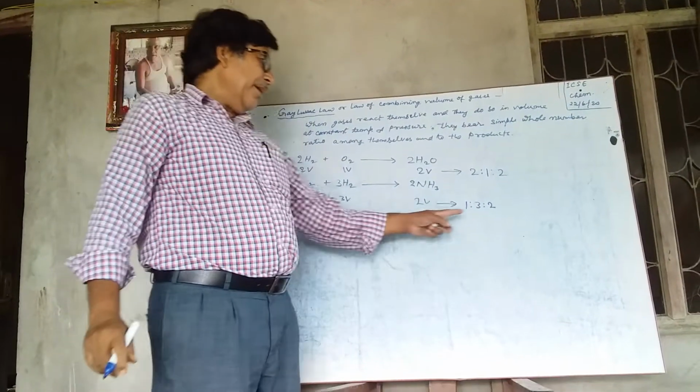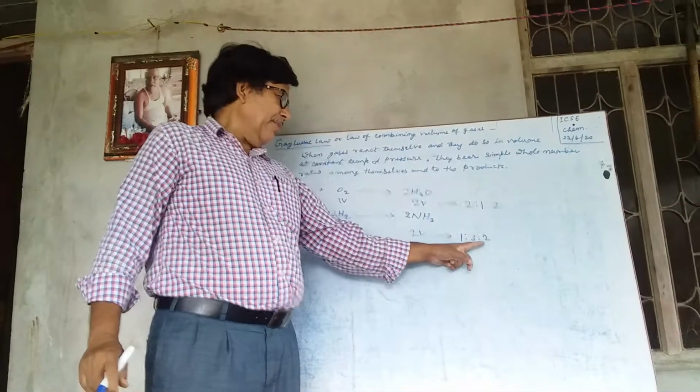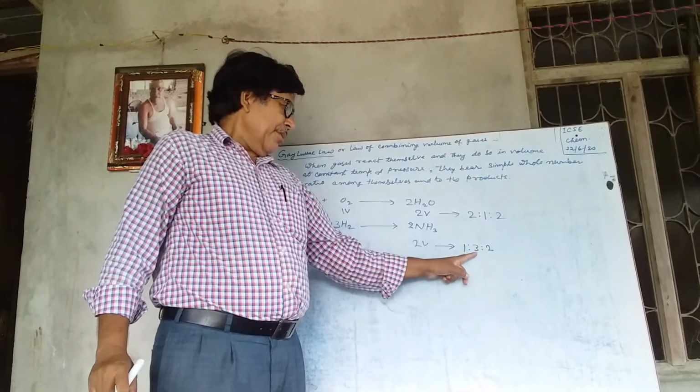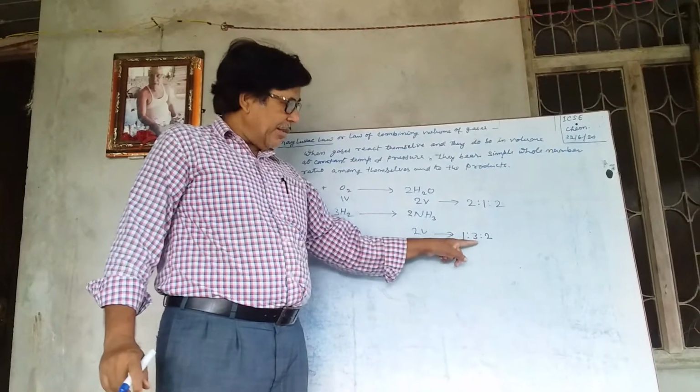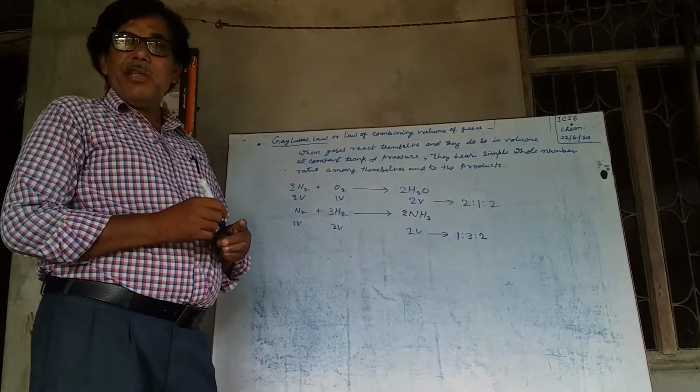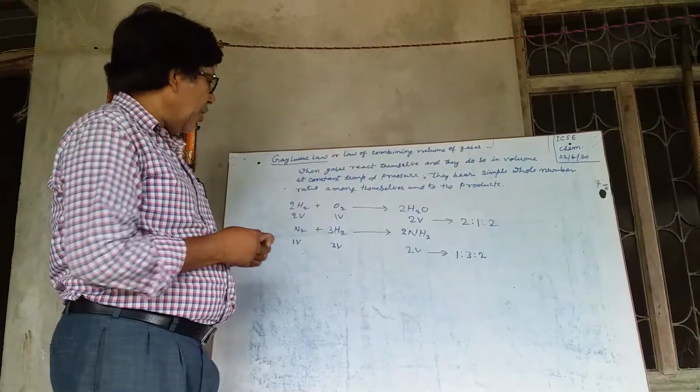This cannot be less than 1, 3/2 and 1. It cannot be. It is always 1, 3, 2. Just this is the Gay-Lussac law.